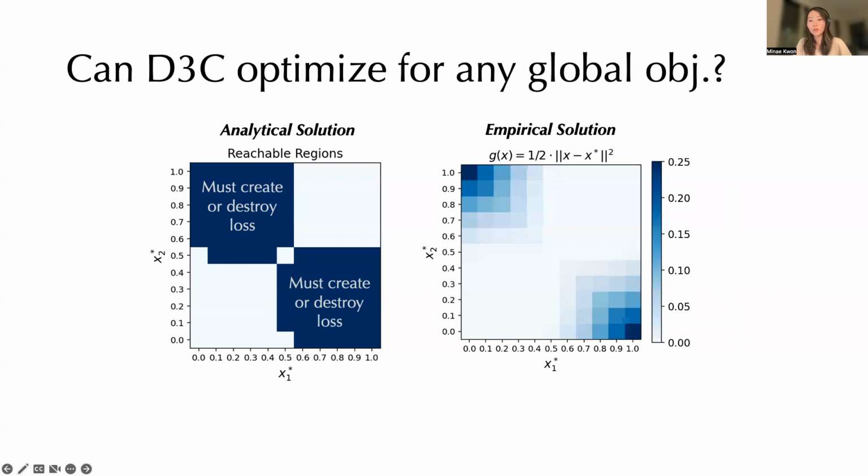We also show an empirical solution where we ran D3C with each of these joint strategies as a goal joint strategy. So the figure on the right shows the losses for each global objective across 3 random seeds. And you can see that the white regions on the off diagonals stay white and have 0 loss. However, the loss starts to increase as we approach the upper left and lower right corners.